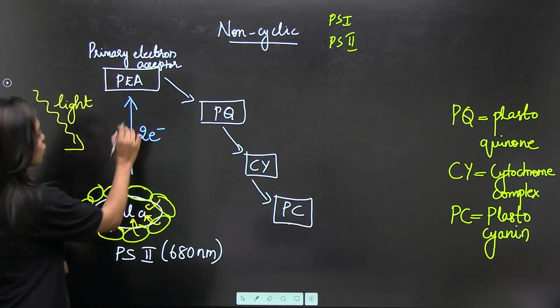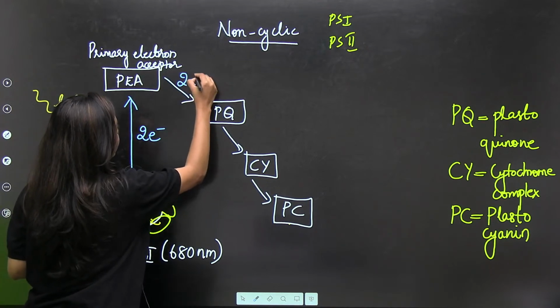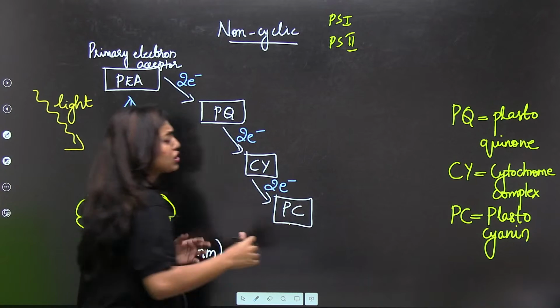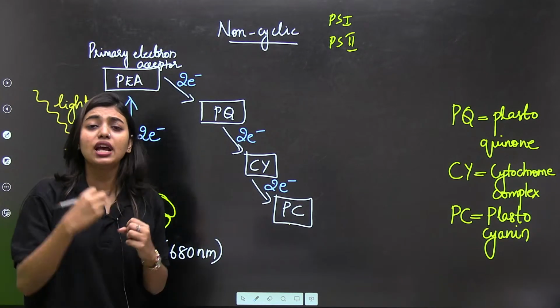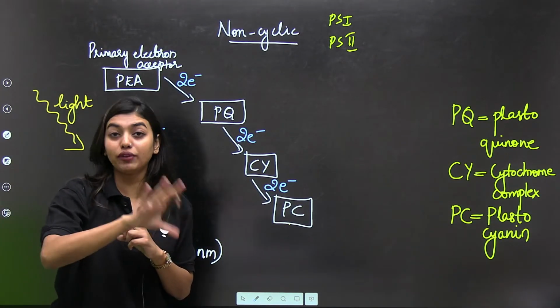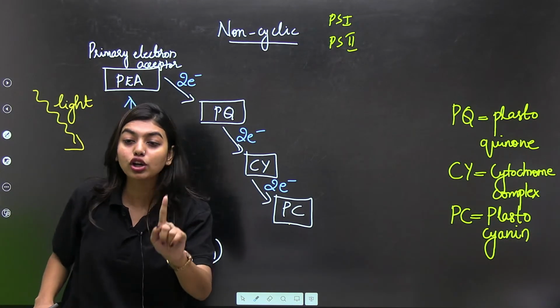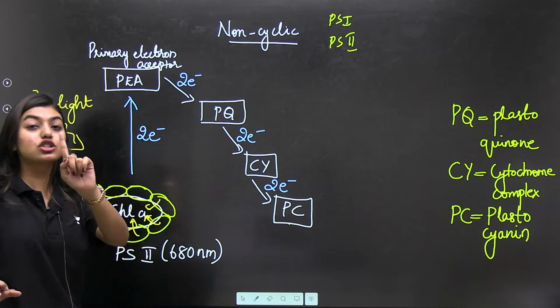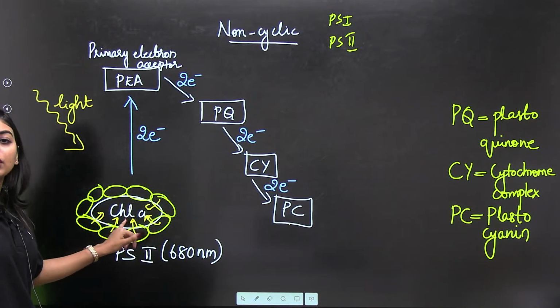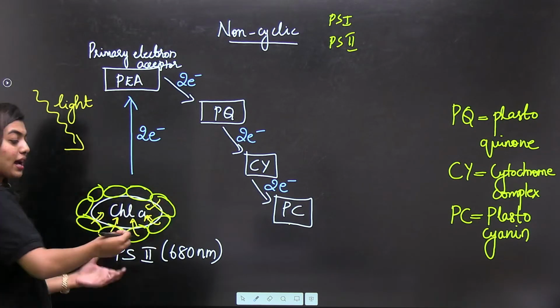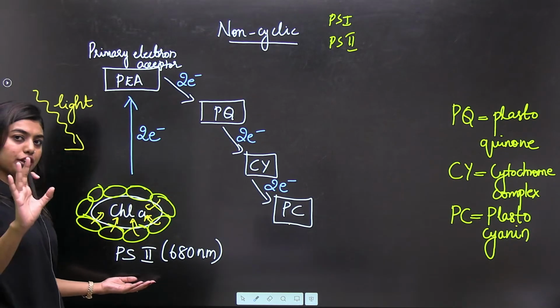Our electron is going to come from here, move here, and also move here. That means, students, the energy is so much that the electron is continuously moving, but very important, it is not going to come back to your reaction center. It is not going to come back to your PS2.